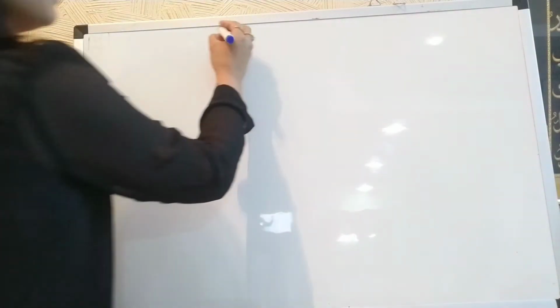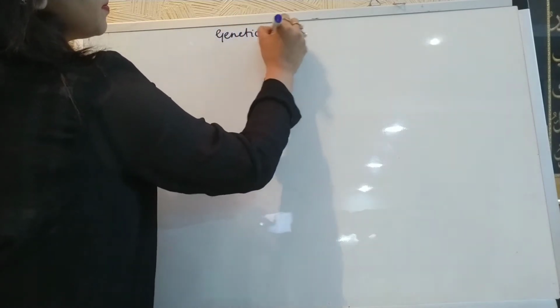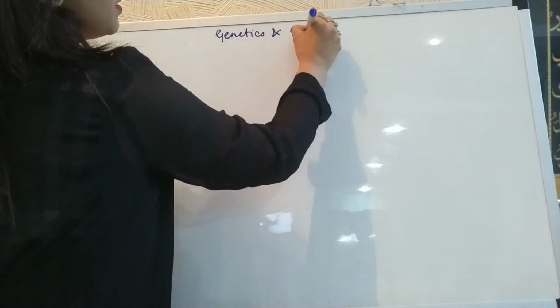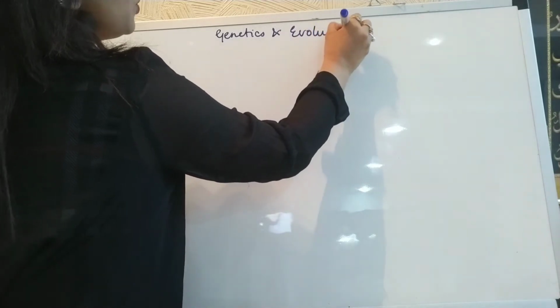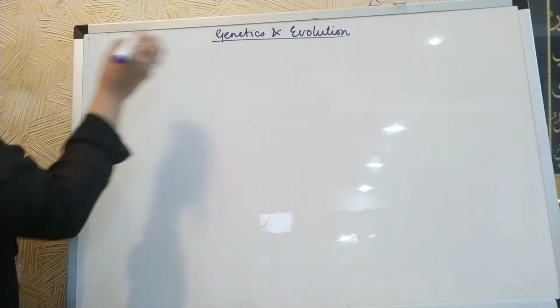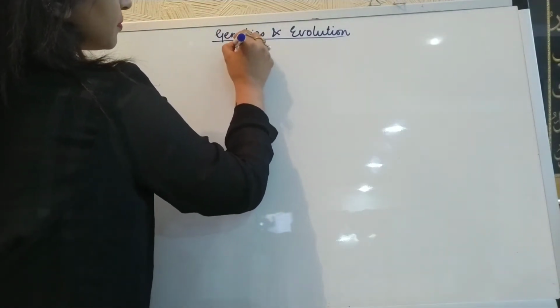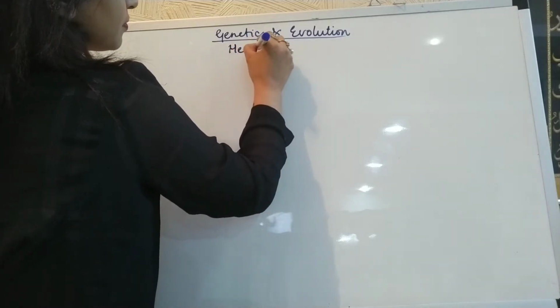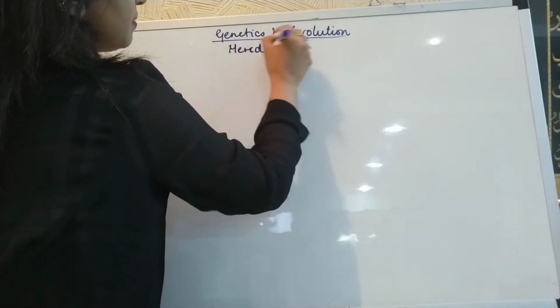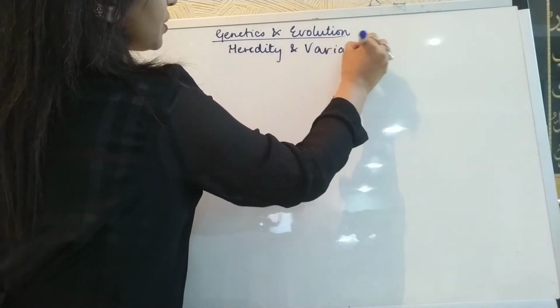So we are going to start with genetics and evolution. The genetics and evolution chapter is excluded in your ISC course. So the first chapter is heredity and variation.